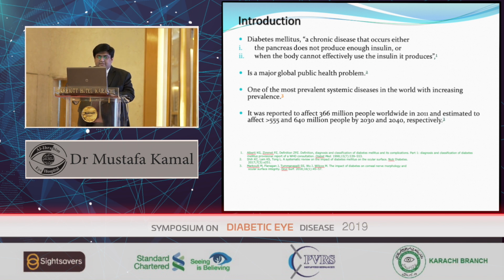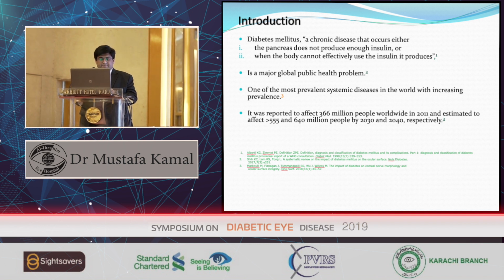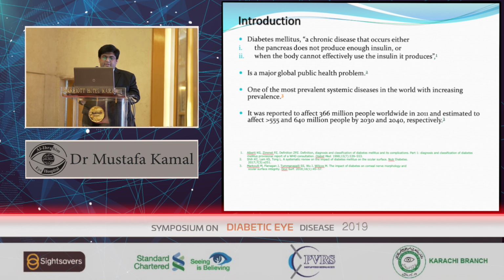It's a chronic disease that occurs when either the pancreas does not produce enough insulin or the body cannot effectively utilize it. It's a major global public health problem, one of the most prevalent systemic diseases in the world with increasing prevalence. It was reported to affect 366 million people worldwide in 2011 and is estimated to affect more than 555 to 640 million people by 2030-2040.